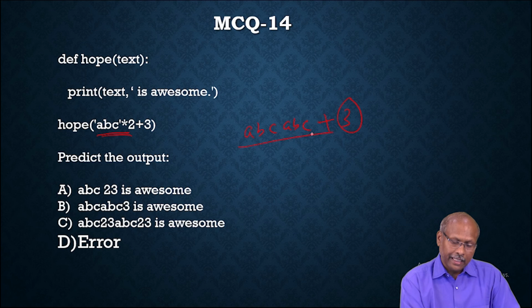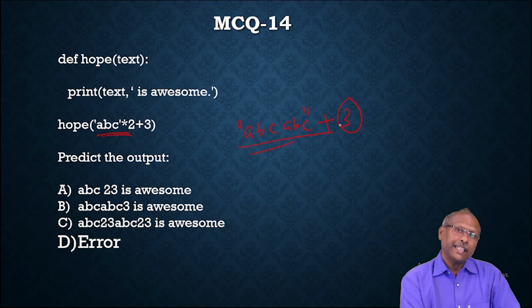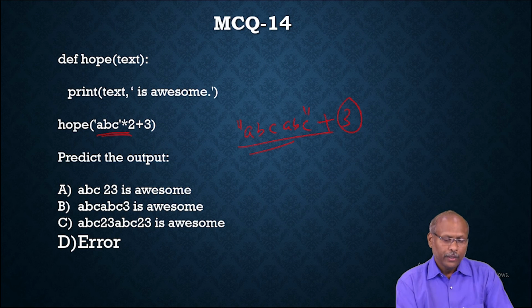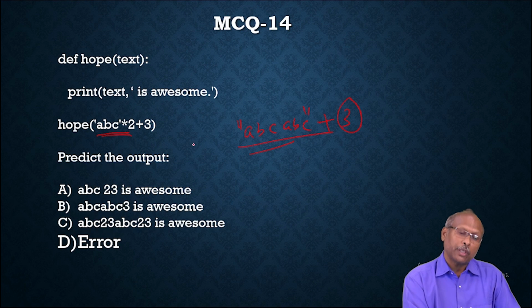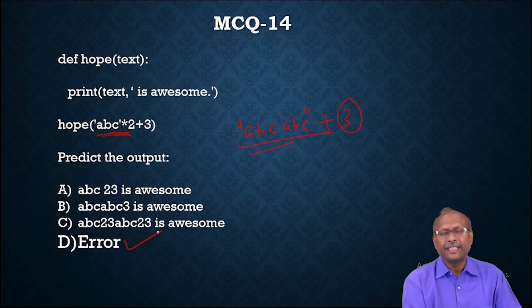So this is a string, and a string with plus 3 is not allowed to concatenate. If you convert it into a string and then concatenate, it is okay. But plus 3 will not allow you to add, because both are different data types. So this type of addition is not possible. You cannot pass the parameter. Immediately the interpreter says something is wrong with the parameter, so it gives an error. So the answer is D.